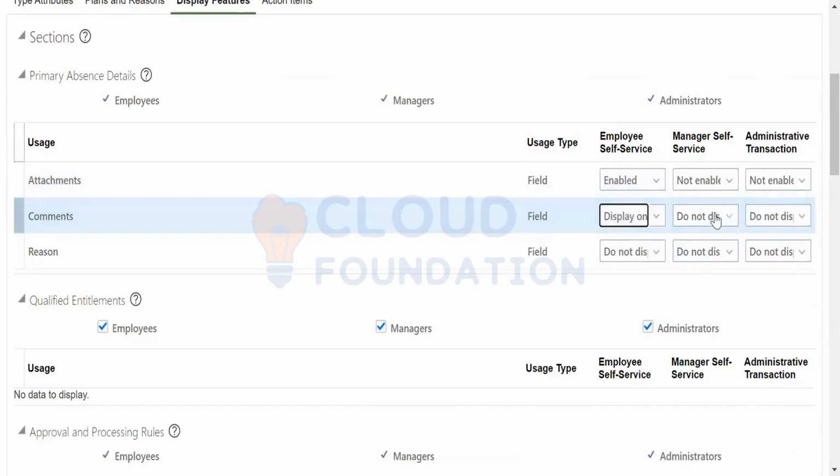Manager services, do not display. If the manager gives you a comment, I don't want that comment to be seen by anybody. Suppose the manager has given me a bad comment that she's not good at work or whatever. I don't want the other employees to see that, so do not display. So you can make that setting so you can understand.